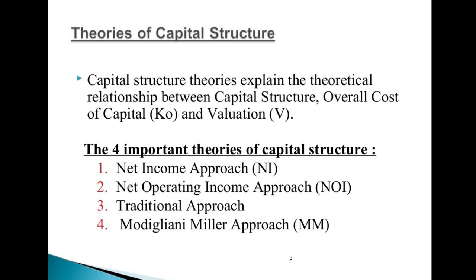These theories explain the theoretical relation between the capital structure or cost of capital, that is the KO, and the valuation. The 4 important theories of capital structure are: first, the net income approach; the net operating income approach; the traditional approach; and the Modigliani-Miller approach.